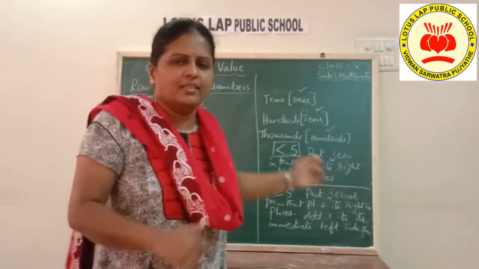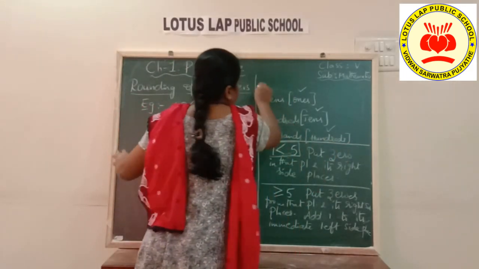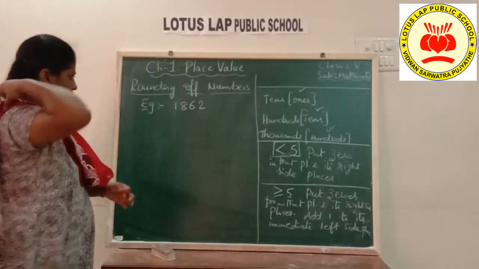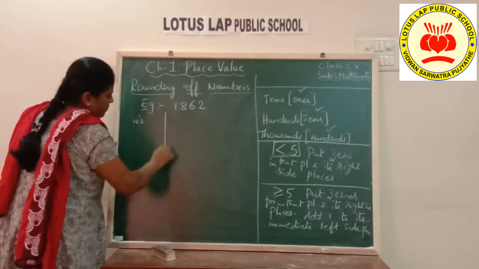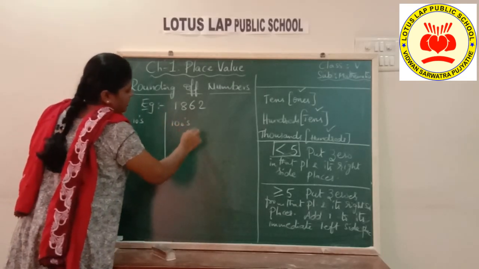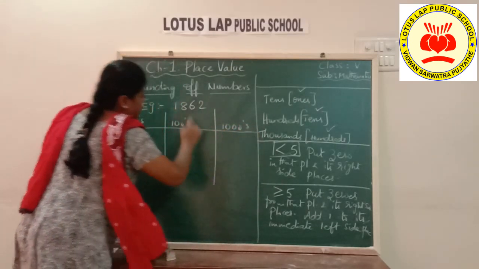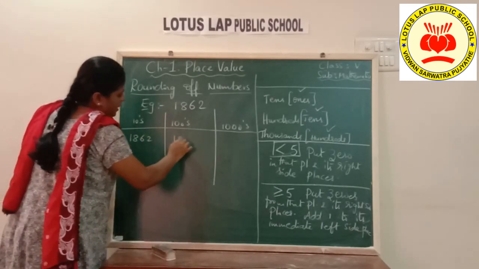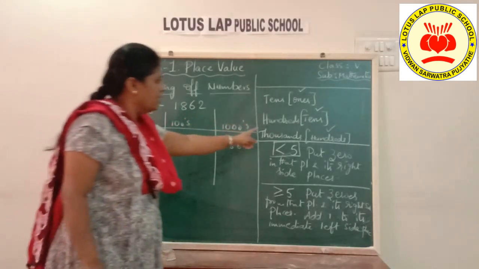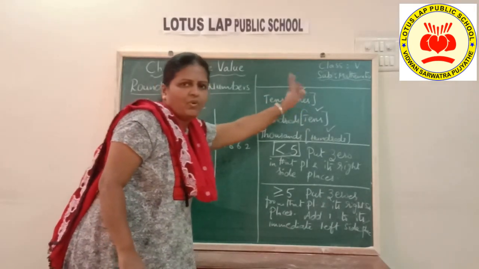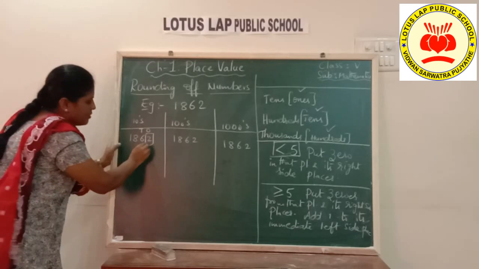Okay, now let us take this example and apply the same condition for tens, hundreds and thousands, children. So let me do it simultaneously. See here, tens, hundreds, thousands. Same number, I am going to take in 3 cases. Now as I said, when I want to round it off to tens, it's before place, ones place I need to check. This is my tens and this is my ones. Here I have to check ones place.